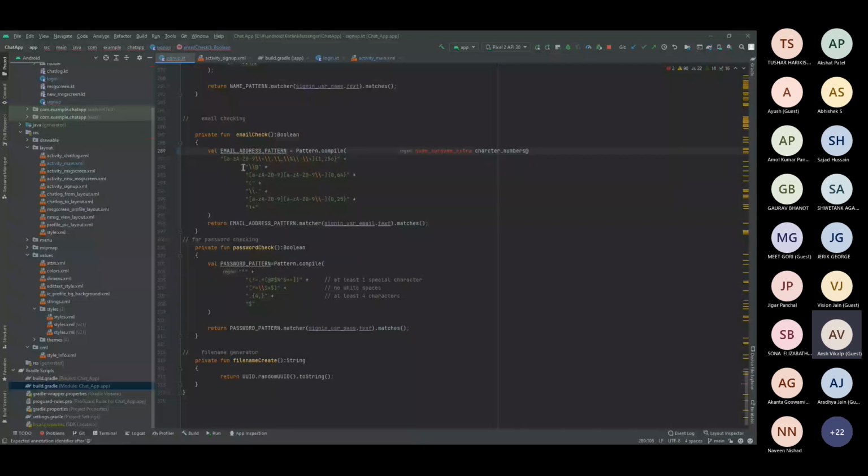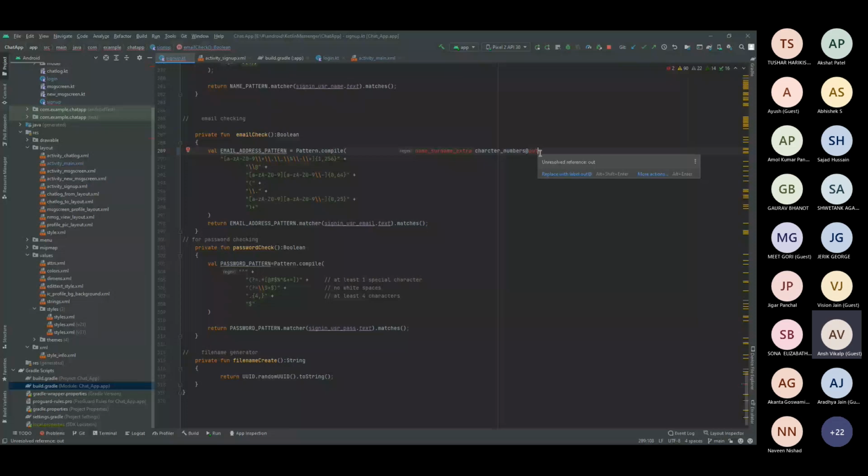After the @ section, we require the mail provider, for example Gmail, outlook.com or iCloud. For that we require just text, because no one uses numbers there, so only text is used.